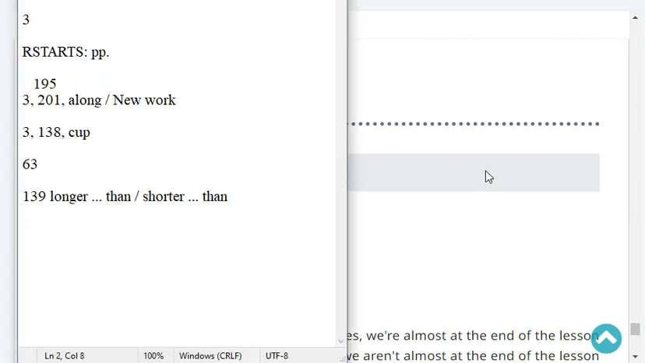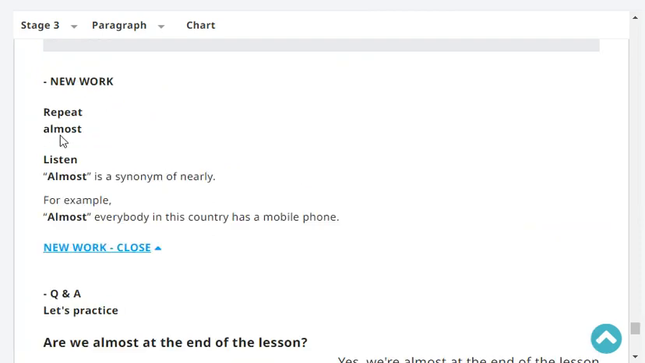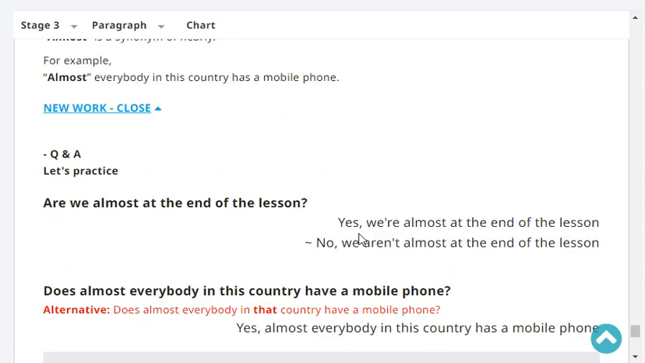Almost. Very good. Okay, listen. The word almost is the synonym of nearly. For example, almost everybody in my country has a mobile phone. Okay, let's practice. Are we almost at the end of the lesson?